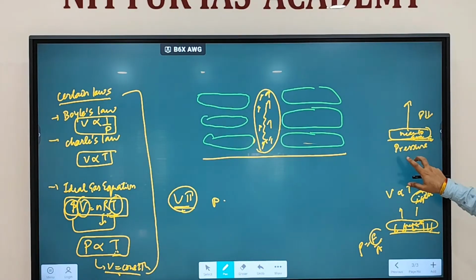So what you have to keep in mind is, pressure is more where? Near the earth's surface. As you go up, what will happen to the pressure? Pressure will decrease. As you go up, pressure will decrease. Fine. Any doubt regarding this part?